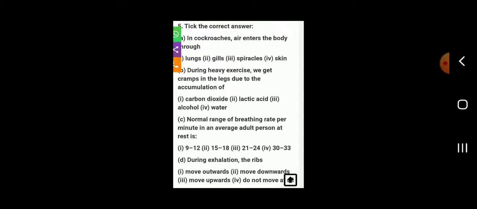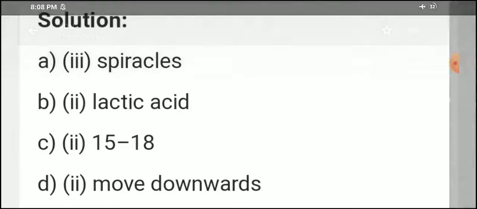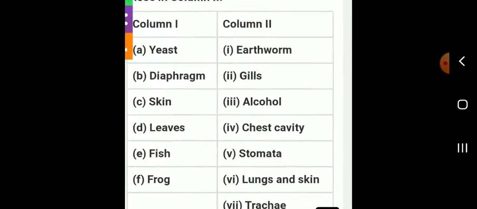Okay, the correct answers. First one, spiracles. Second one, lactic acid. Third one, 15 to 18 per minute. Next, move downwards. Okay, are you clear? So all of you go through the book's back questions and answers also.